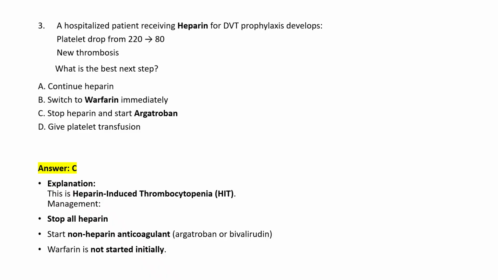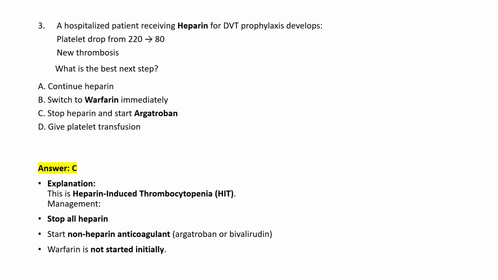Remember guys, due to heparin, there might be a sudden platelet drop. That is known as thrombocytopenia, and the term is HIT, heparin-induced thrombocytopenia, which happens due to the heparin. So your patient's platelets have dropped from 220 to 80.